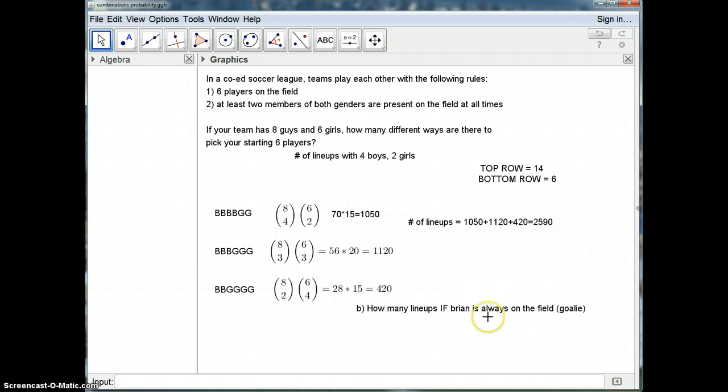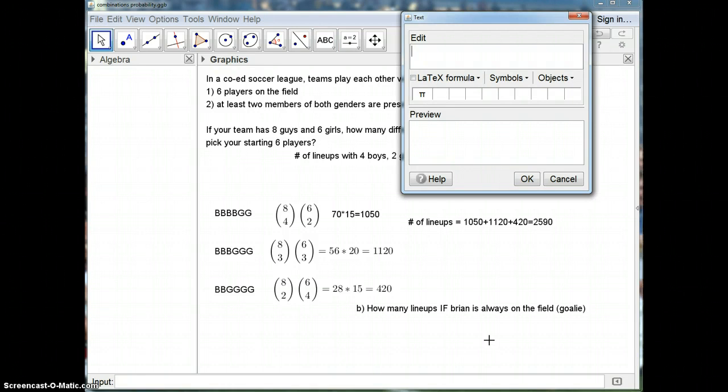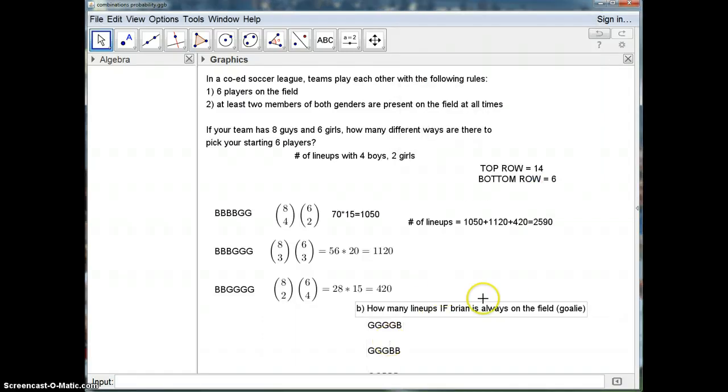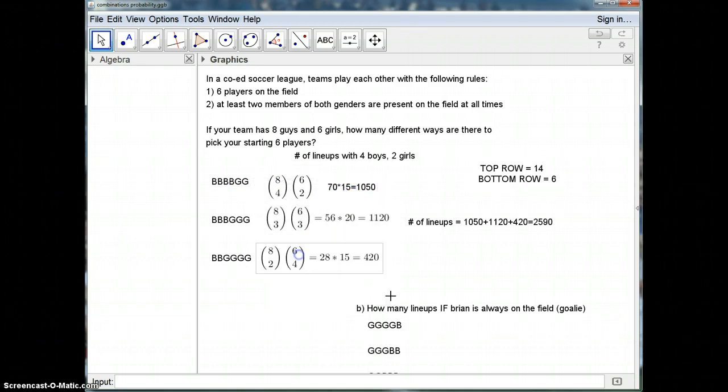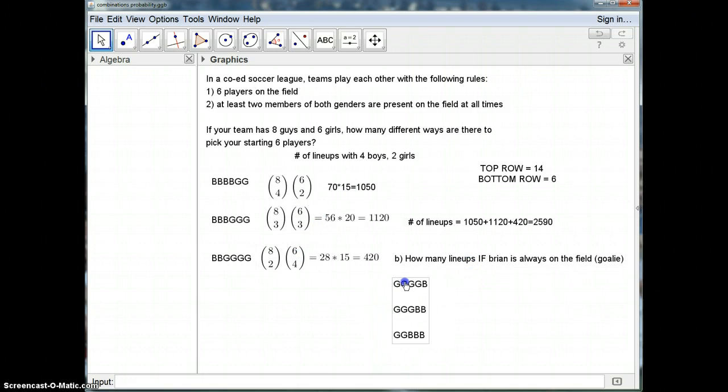So in this case, we still have these same conditions, right? Where there's at least 2 girls, and at least 2 guys. So what are the options we need to look for now? We already have a boy on the field all the time. So what we have now is girl, girl, girl, girl, boy, or girl, girl, girl, boy, boy, or girl, girl, boy, boy, boy. And those are the only ones that are left, right? Because basically the idea is now that one person is fixed, is always on there. So we just want to see how that changes.